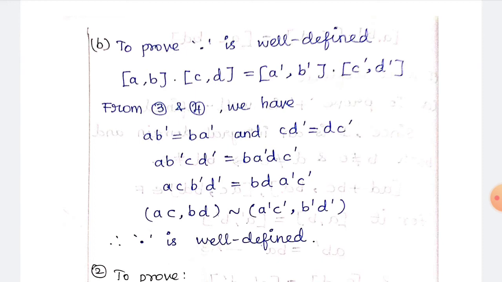So instead of A you have to write AC, instead of B you have to write B dash D dash. In the right hand side, instead of A you have A C, instead of D you have B dash D dash. In the right hand side, instead of B you have BD, and C you have A dash C dash. So AD is equal to BC means we can say (A, B) is equivalent to (C, D). So (AC, BD) is equivalent to (A dash C dash, B dash D dash). So for this we have to say dot is well defined.